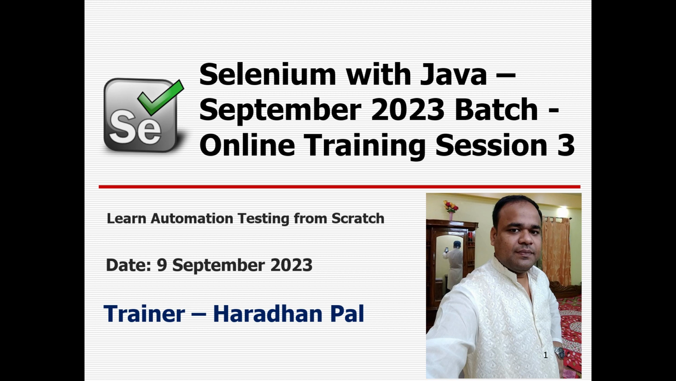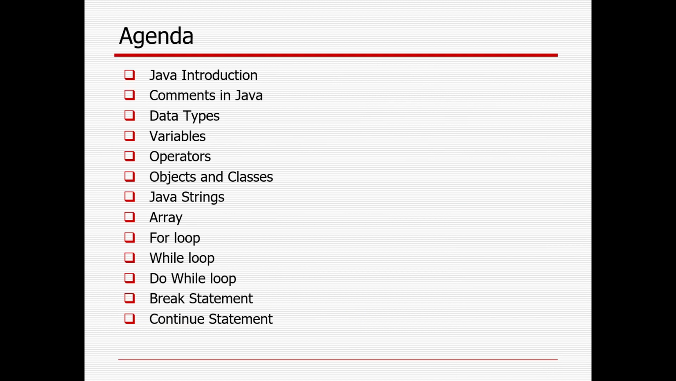In today's session, I will start with Java basics, then slowly we will go to the advanced topics. Today I will cover the Java introduction, comments in Java, data types, variables, operators, objects and classes, Java strings, arrays, and different kinds of loops like for, while and do while loop, and the importance of the break and continue keywords in handling those loops.